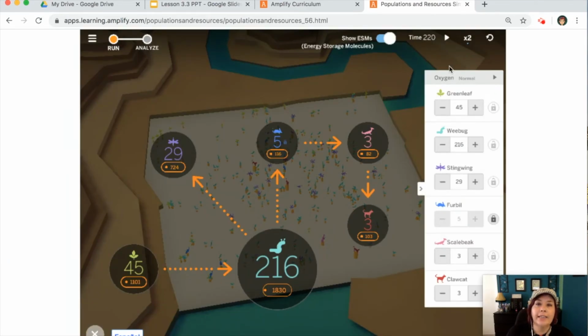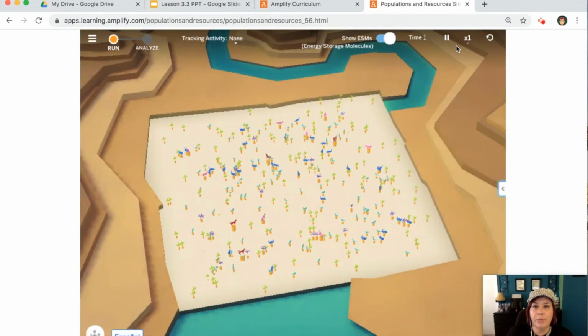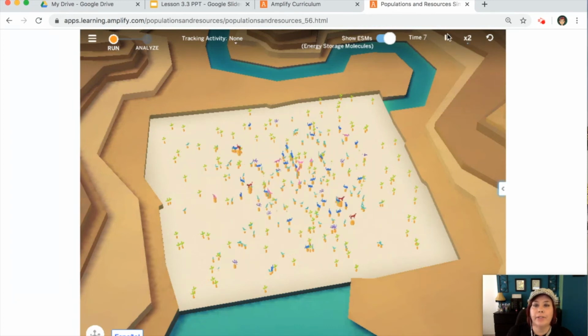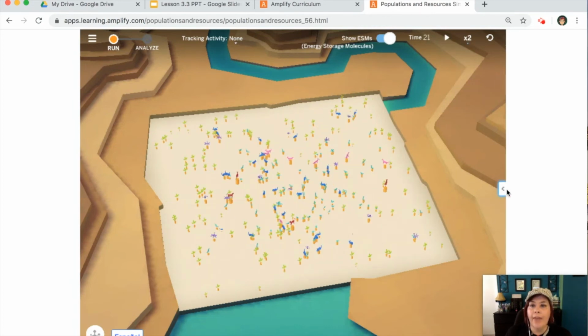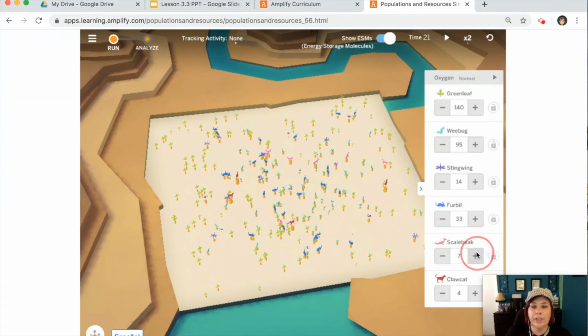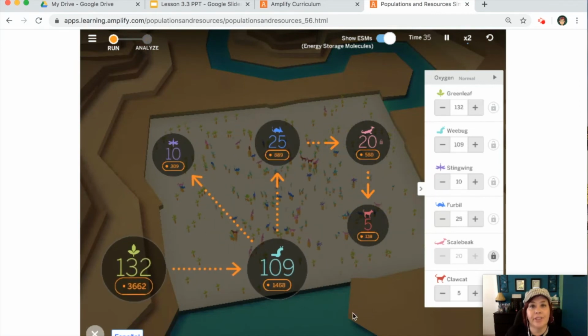Okay, let's see what happens when we play with the numbers in the scalebeak population. So again, we're going to let it reset. We're going to let it run to 20 units of time. And then let's see what happens when we increase our scalebeak. So I'm going to go ahead and increase this up. I'm going to lock it down. Let's see what happens to our green leaf. So we're starting out at 140. Let's see what happens after 200 units of time.